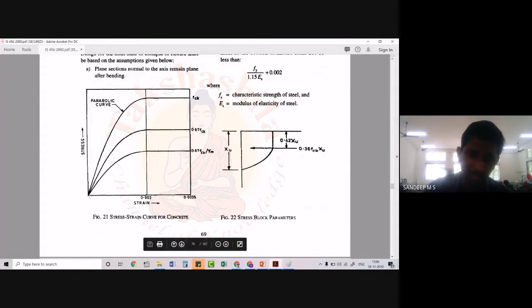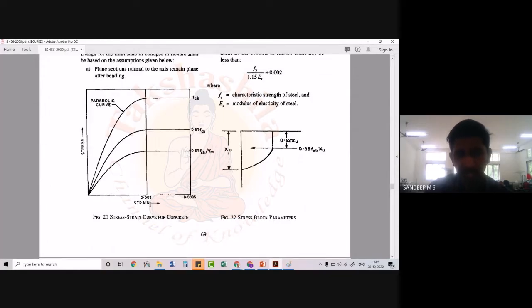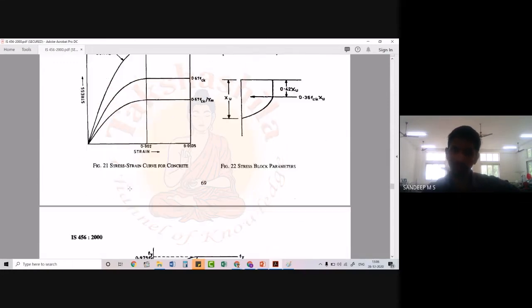So in this, you know that this is the strain and this is the stress. And if you see this, we have the strain variation. Here we have 0.002. Afterwards, we have a constant stress up to 0.0035. And in the assumption corresponding to compression, they have mentioned that the maximum compressive strain is 0.002. What is the corresponding stress for this? If we go up, this will be the corresponding stress, and we know that this value is 0.45 fck.